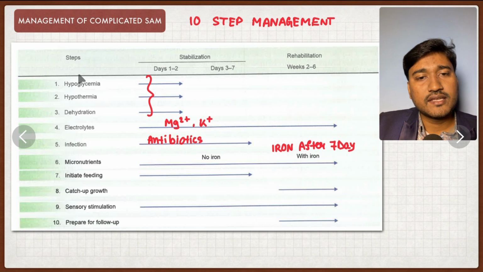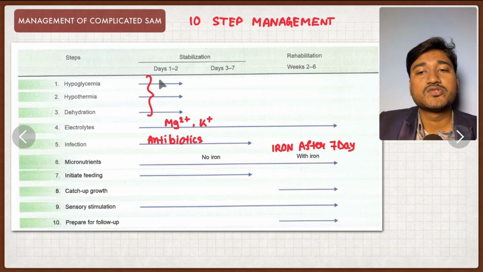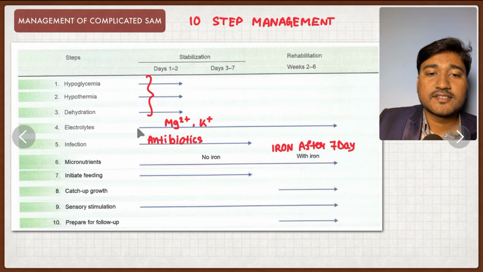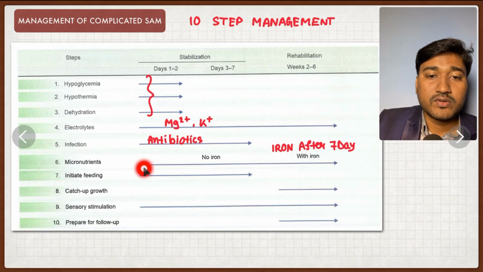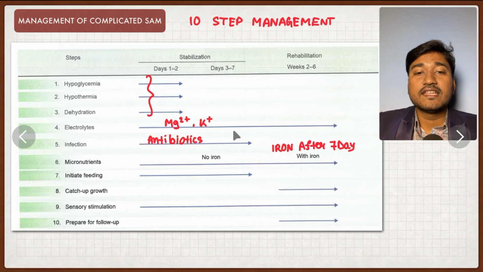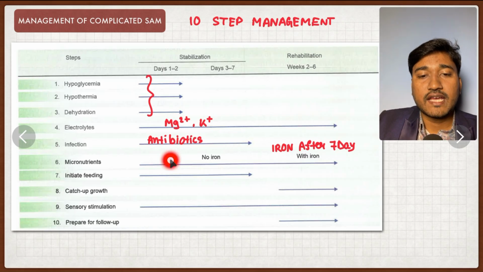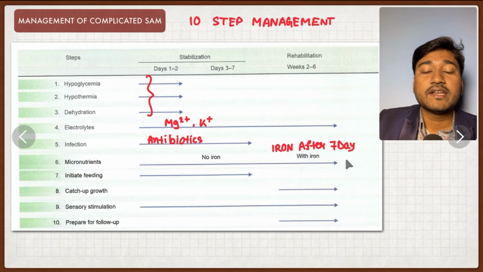These three things are very crucial. Within 1 to 2 days it should be corrected. And electrolytes, like magnesium and potassium, will come. Infection by antibiotics and micronutrients are very important. In the initial 7 days we will not be giving any iron, but iron should be supplemented after day 7, that is from week 2, the second week.